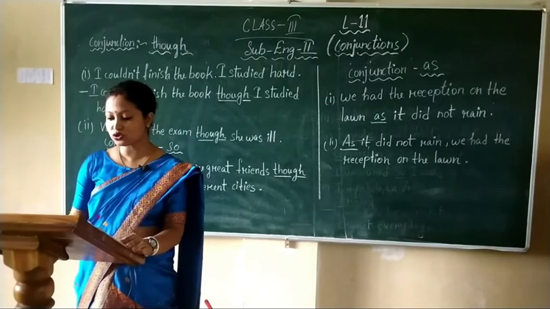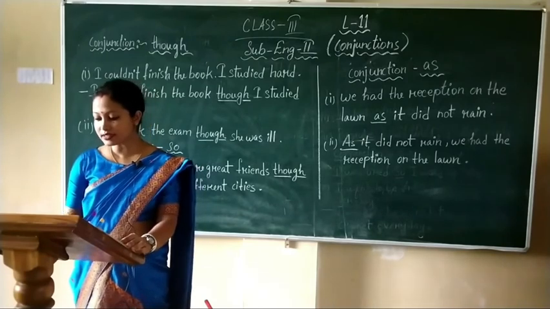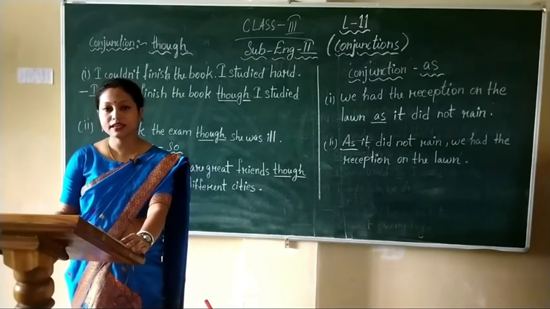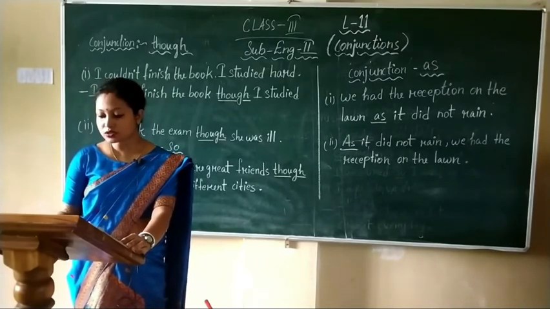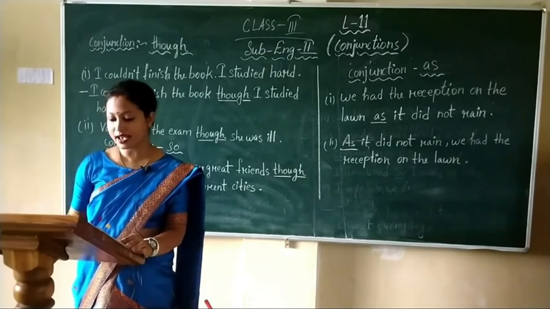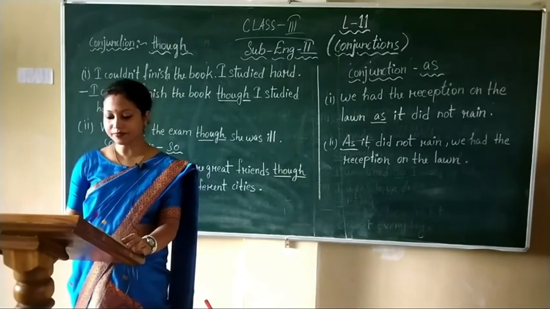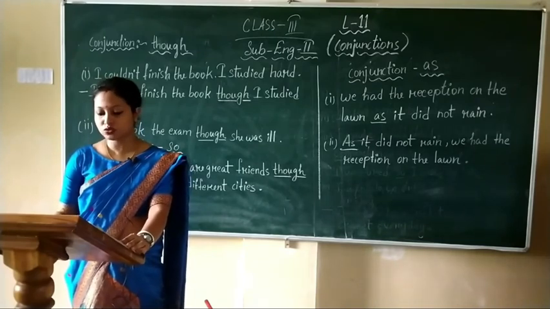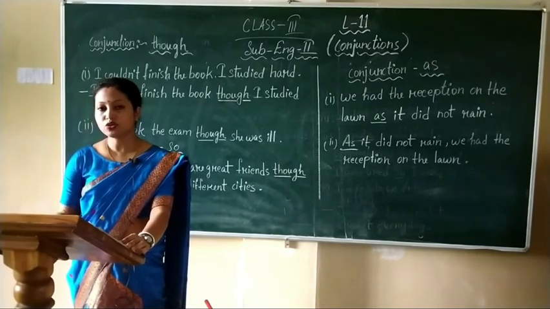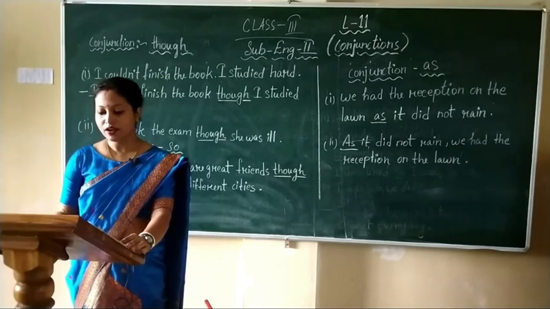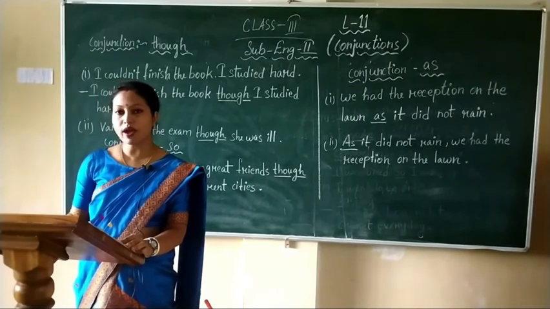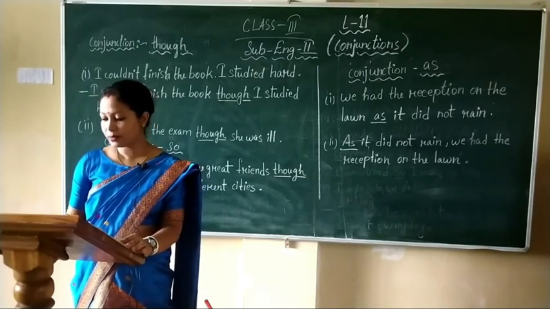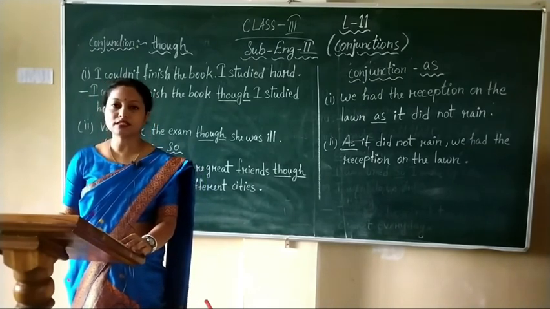Because is used to join two parts of a sentence when the second part gives a reason, and so is used to join two parts when the second part expresses a result. And we have also learned that though is used to join two parts of a sentence to contrast ideas, and as is used to join two parts of a sentence where the part that begins with as expresses reason.